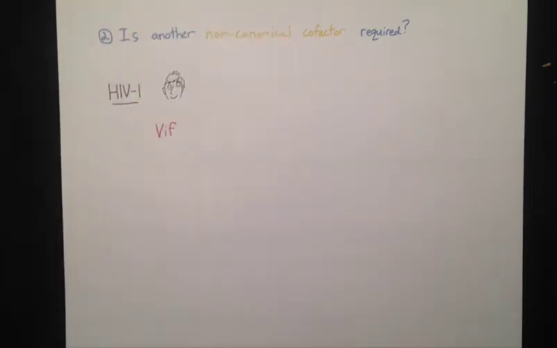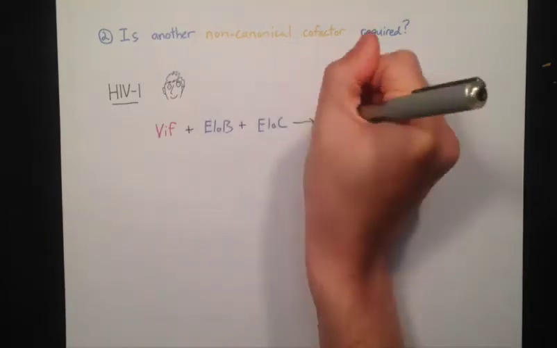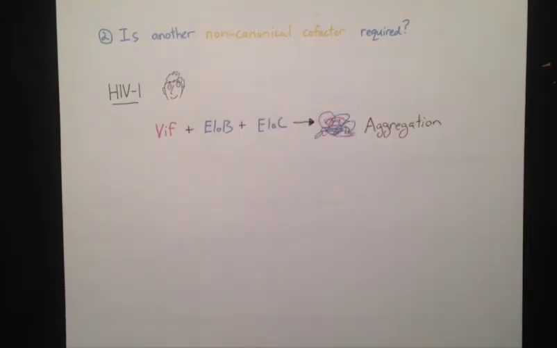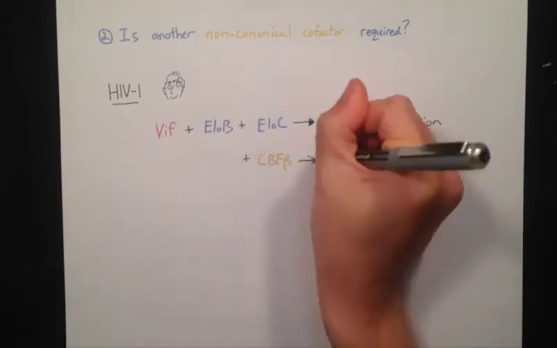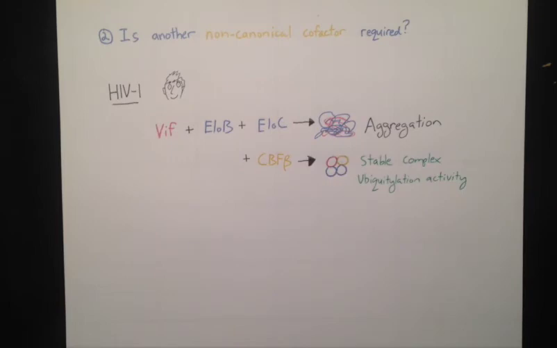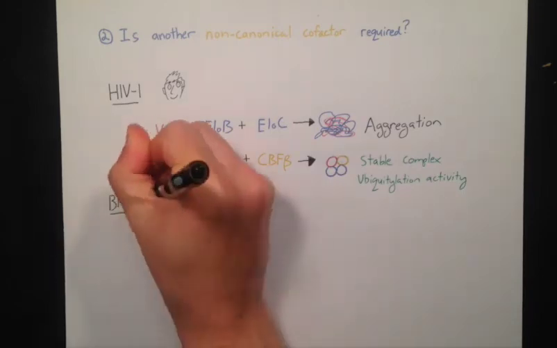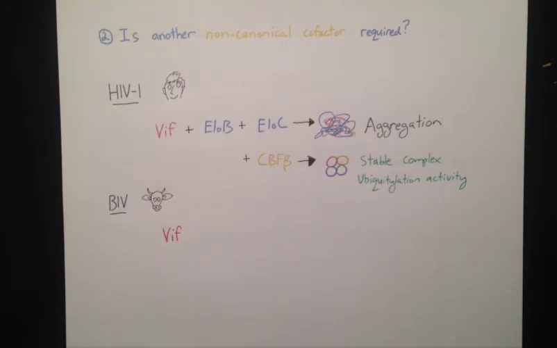We had shown previously that HIV-1 VIF aggregates when attempting to reconstitute a complex with ELO-B and ELO-C alone. Only when CBF-beta is added does HIV-1 VIF form a stable, non-aggregating complex. To our surprise, the cow-infecting BIV VIF protein formed a stable complex with ELO-B and ELO-C alone, and the reconstituted complex exhibited ubiquitination activity against purified cow A3 protein. We concluded that the BIV VIF protein does not require a non-canonical cofactor.